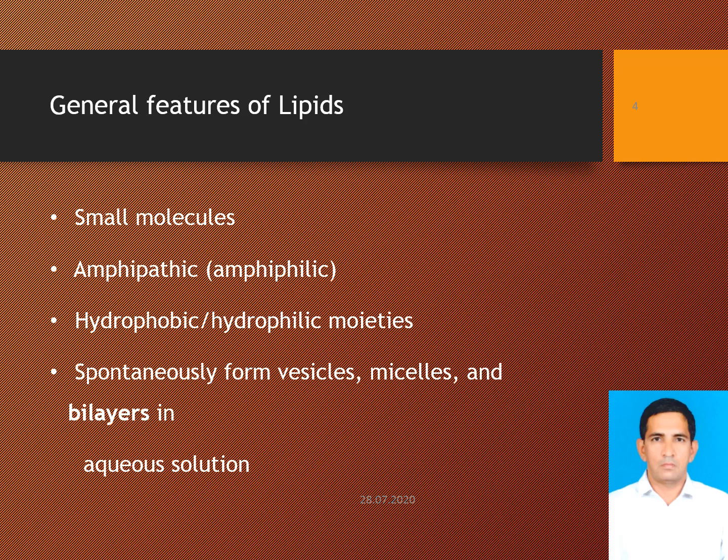Function of amphipathic molecules. Probably the most important function of amphipathic molecules in biology is in the formation of the cell membrane.